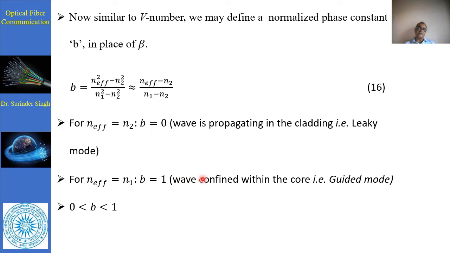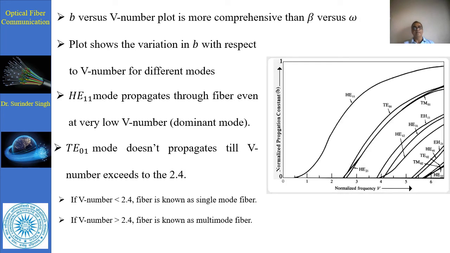Both cancel out. Basically, the wave is confined within the core, that is the guided mode. So B is the normalized phase constant that lies between 0 and 1. In order to propagate, it should not reach 0, which forms a leaky mode, and 1 is the desired ideal mode which is required.